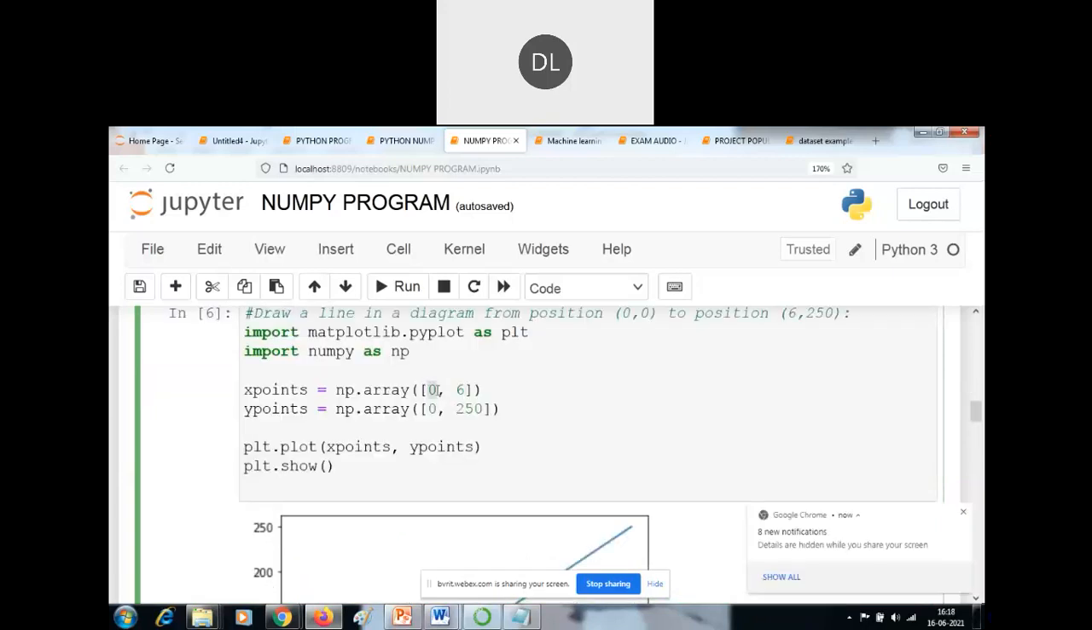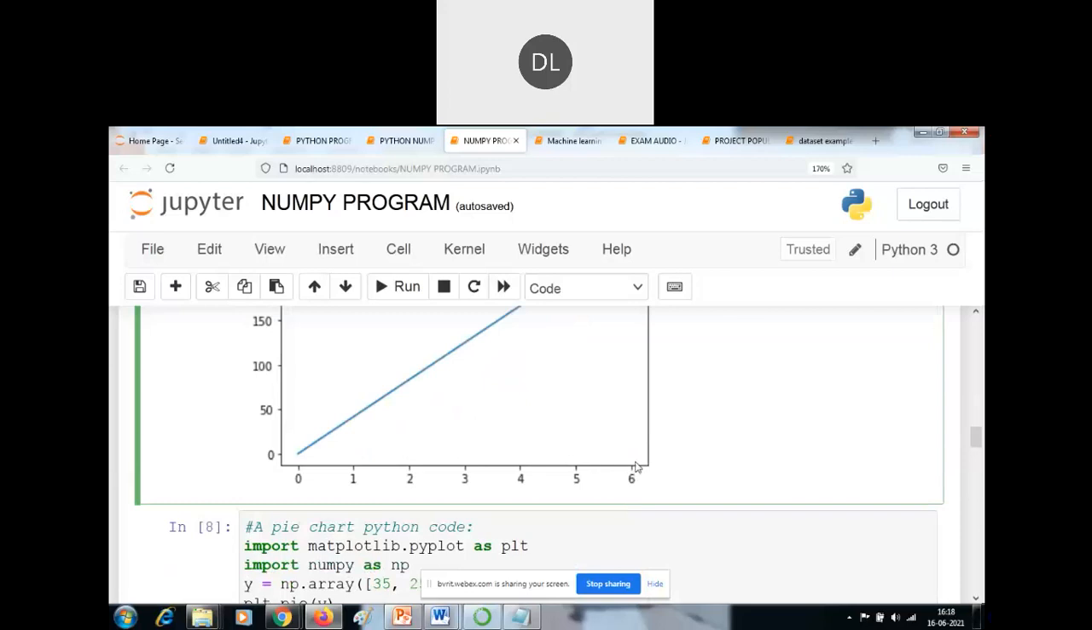So what is the first x value? 0. What is the first value of y? 0. So it starts from 0,0 and ends with 6,250.